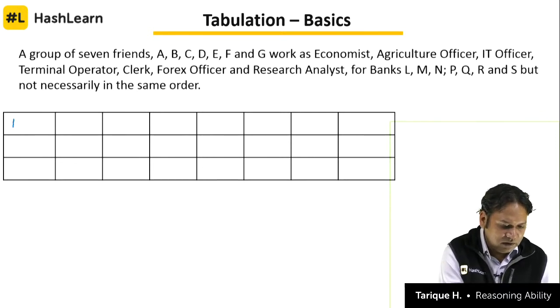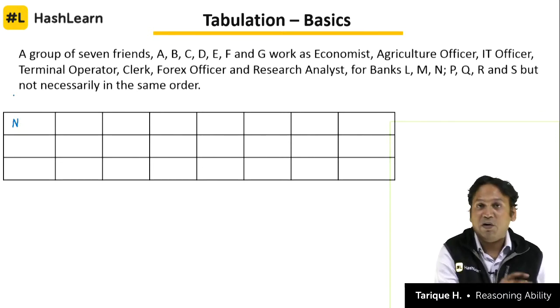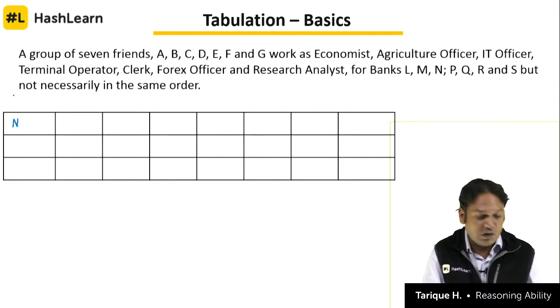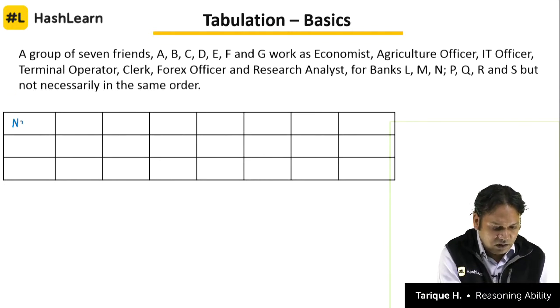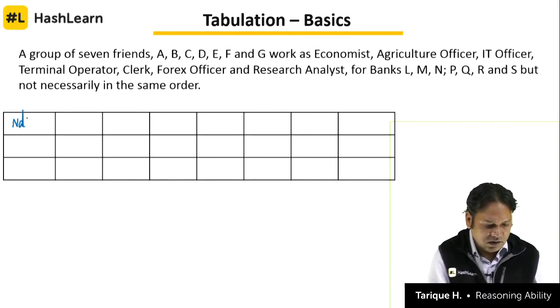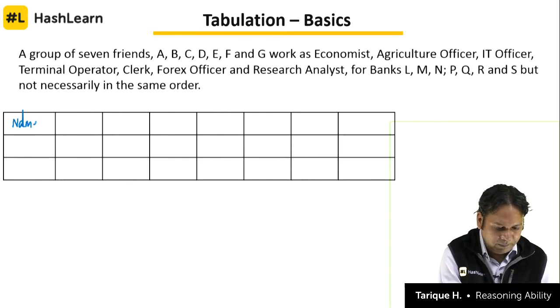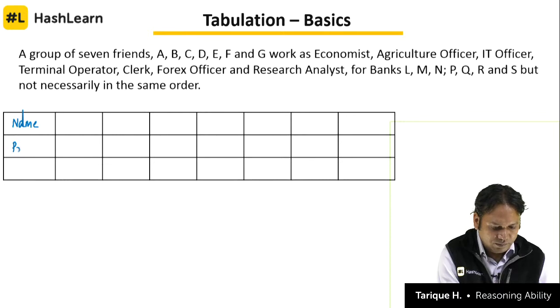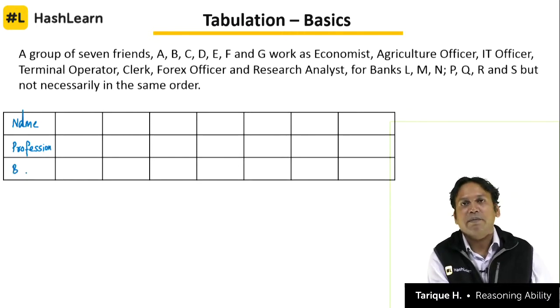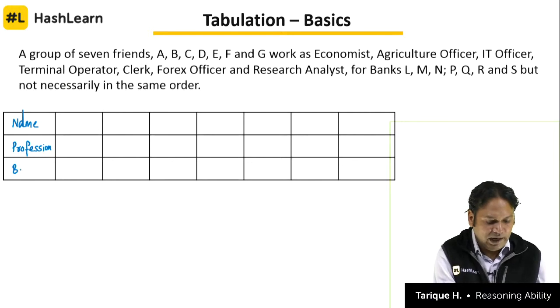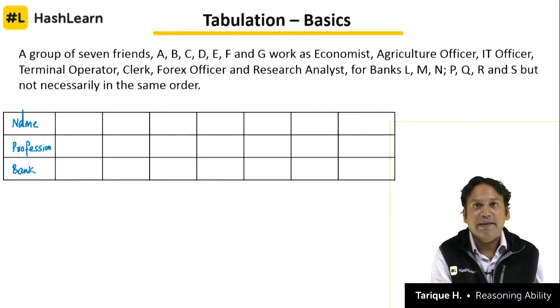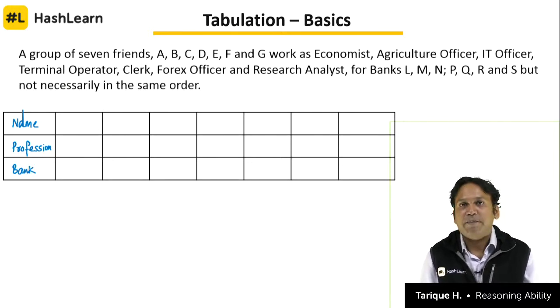In the first row we can put name. So I have made a horizontal table. Some people can make a vertical one also. Okay. So first the first box here is for name. Okay. Second is for their profession, and third I can use for the bank in which they work, right. So which bank are they working in, that will be our third category.